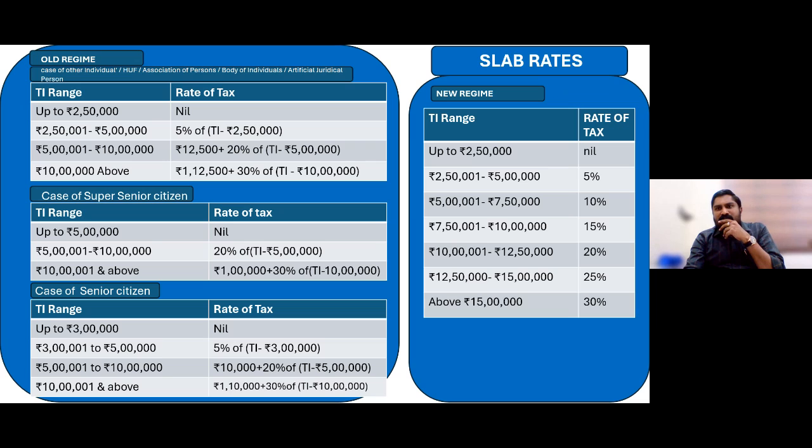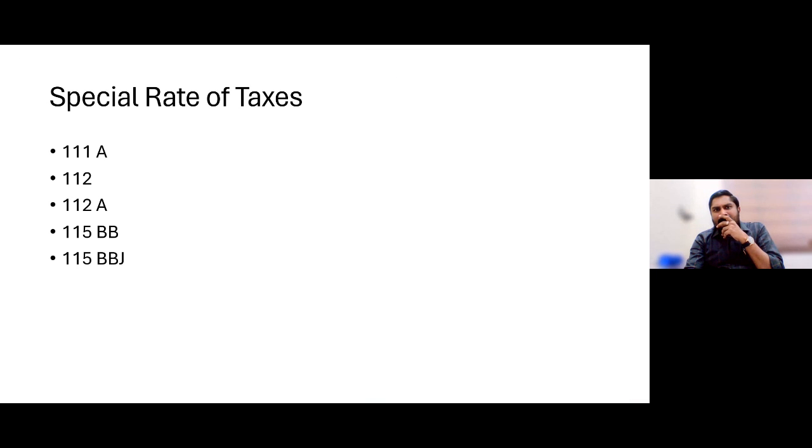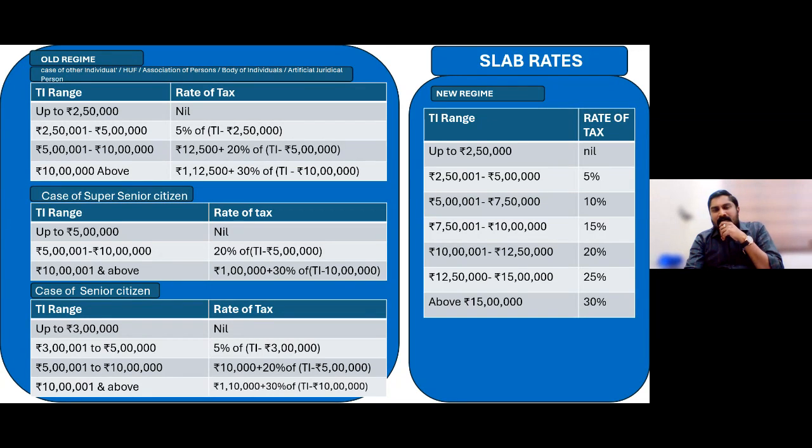We know. Then, what is so different in these slab rates? I was mentioning, okay, this is the older one anyhow. Up to 3 lakh, this was the slab rate which was applicable till assessment year 23-24.